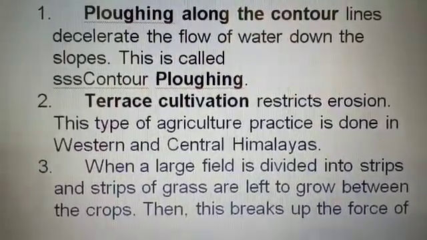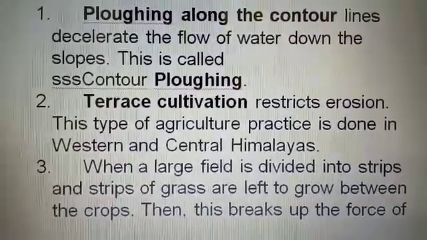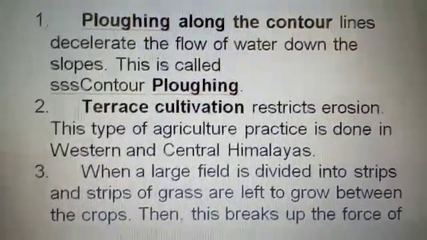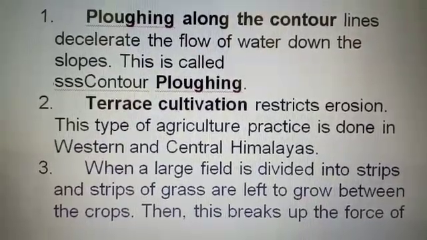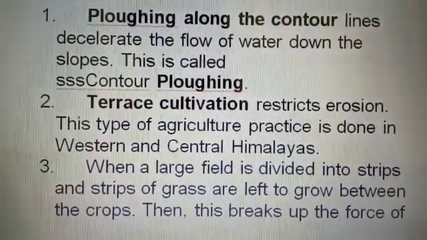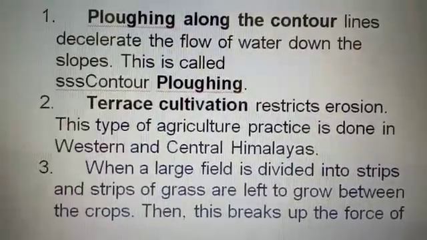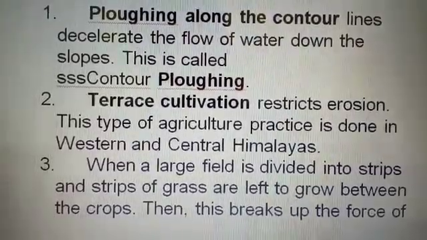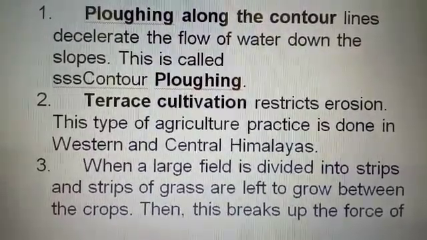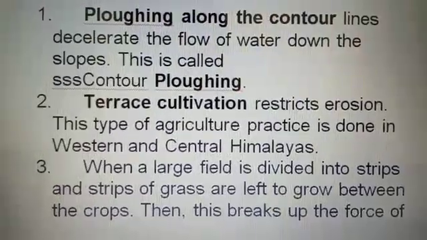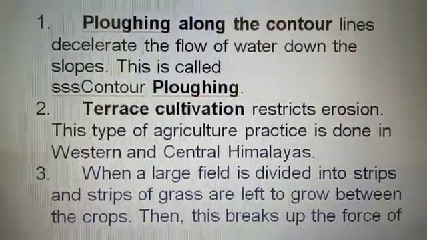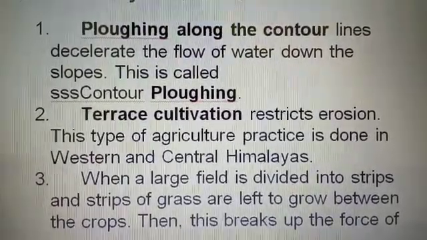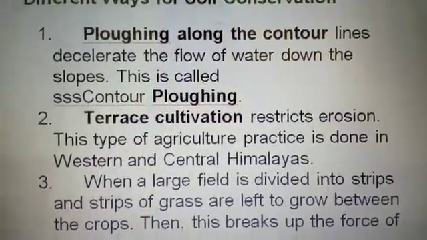Ploughing along the contour lines can discourage the flow of water down the slope. This breaks up the force of wind. This method is known as strip cropping. Planting lines of trees to create shelter also works in a similar way. Rows of such trees are called shelter belts. These shelter belts have contributed significantly to the stabilization of sand dunes and in stabilizing the desert in western India.